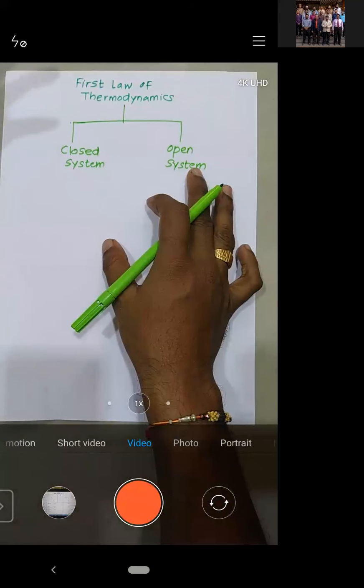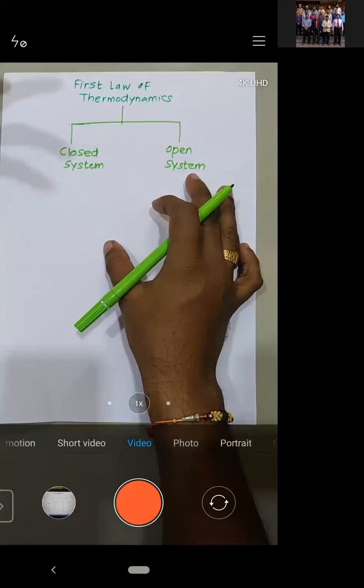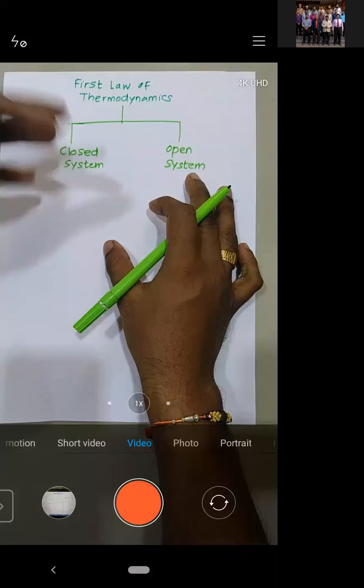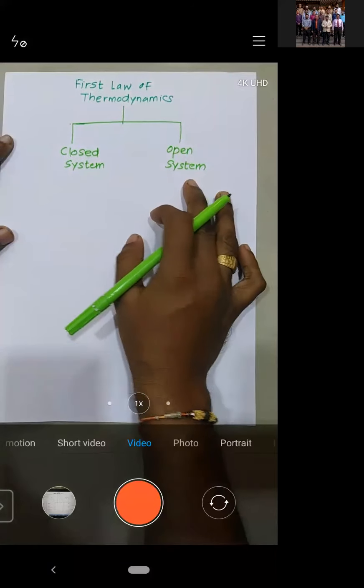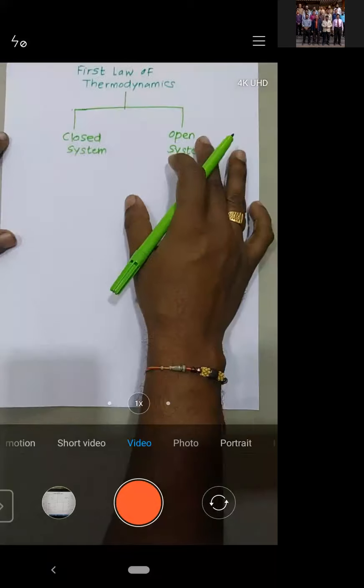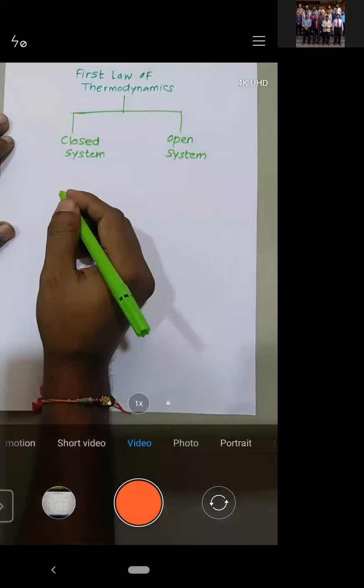See, what is an isolated system? No energy transfer, no mass transfer. So what can you do with such a system? It's nothing, right? You can't do anything with an isolated system. So we will not do the first law of thermodynamics for an isolated system, because you don't have any output from that. So we'll see the first law of thermodynamics for closed system and open system. Is it okay?